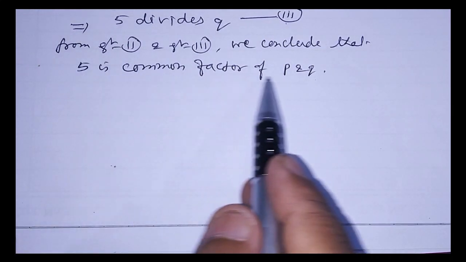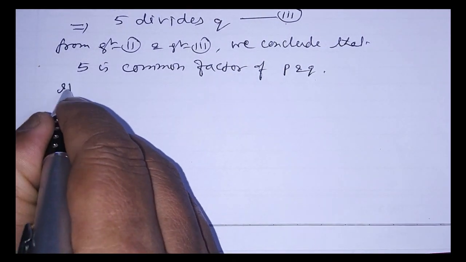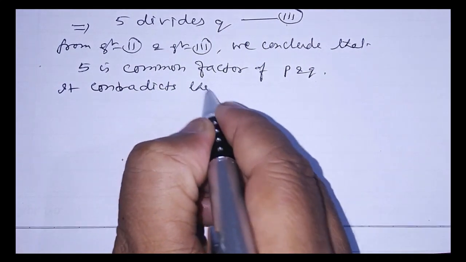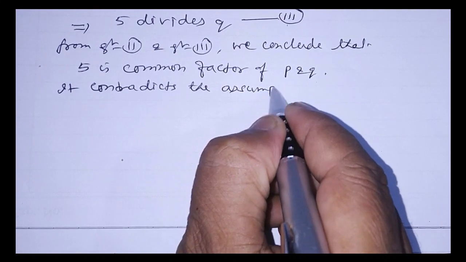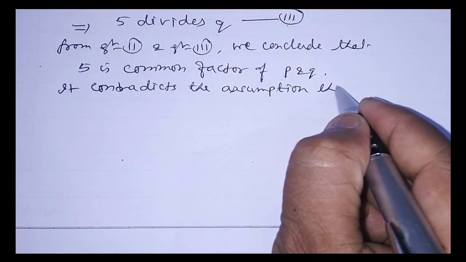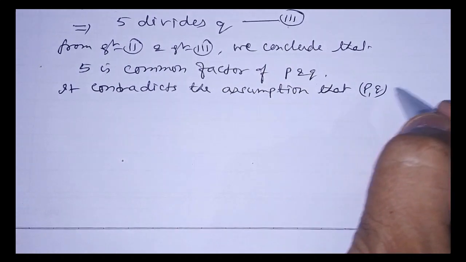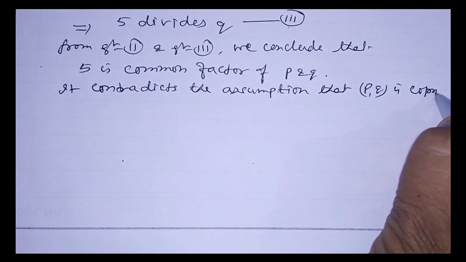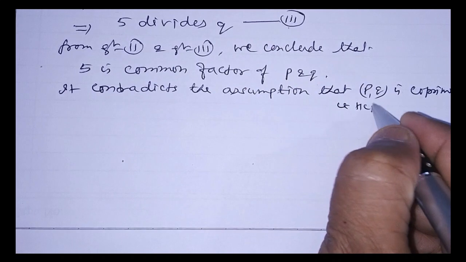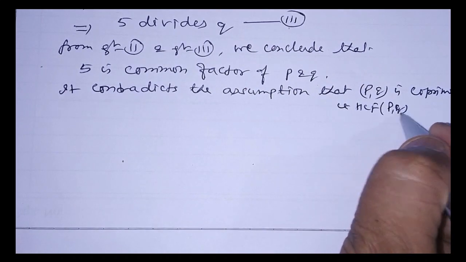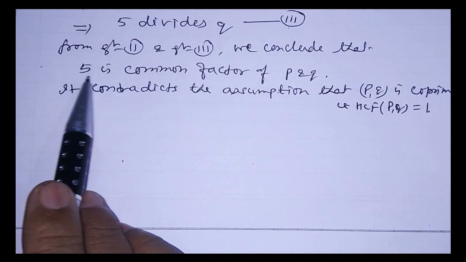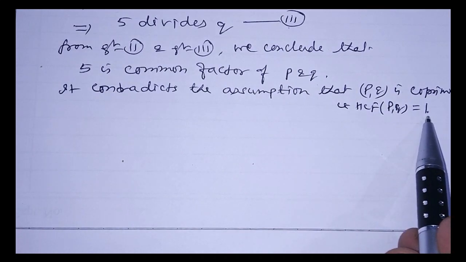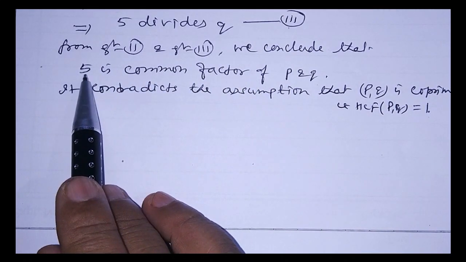So this result, 5 is a common factor of p and q, contradicts the assumption that p and q are co-prime, that is, HCF of p and q is 1. 5 is a common factor of p and q, and we assumed earlier that the HCF of p and q is 1, so the highest common factor is 1, and we got one more number, 5, which is greater than 1.